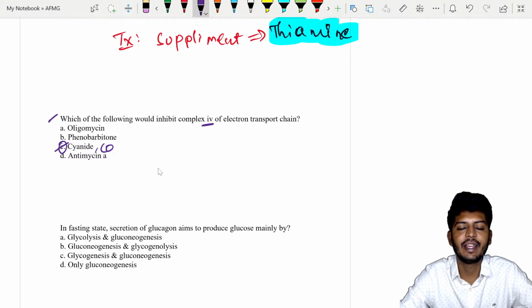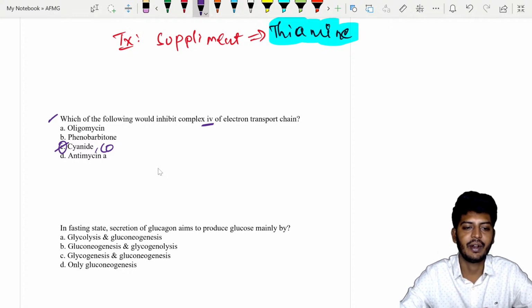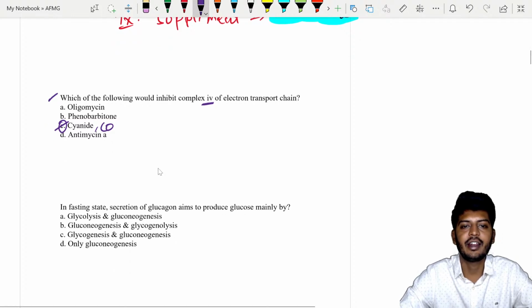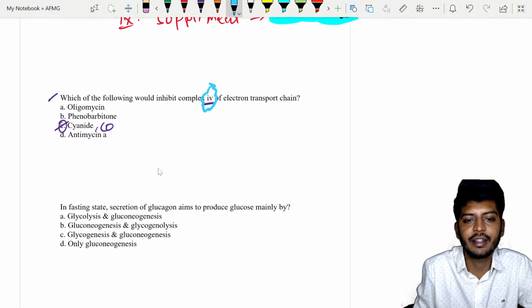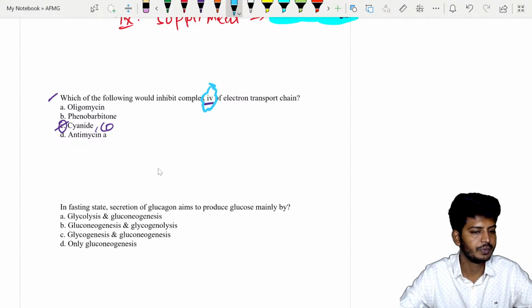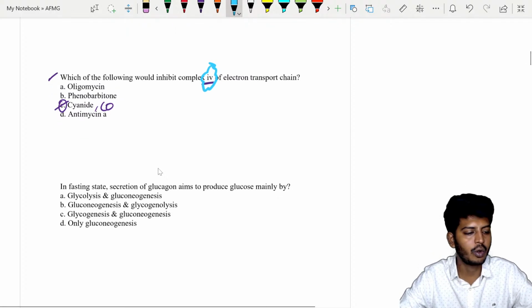NADH dehydrogenase. Okay, complex 2 is called FADH dehydrogenase. So that is electron transport chain complex 4. Remember, this complex 4 is a very, very favorite question of the exam. Okay, very good. That is your rotenone.